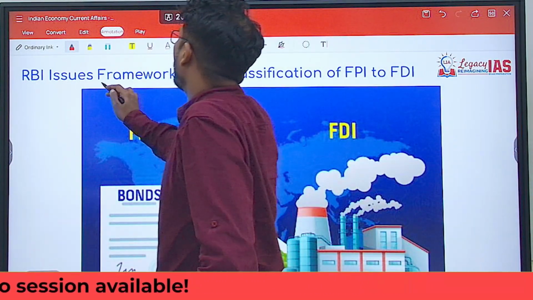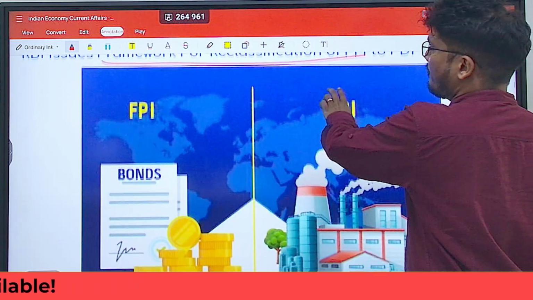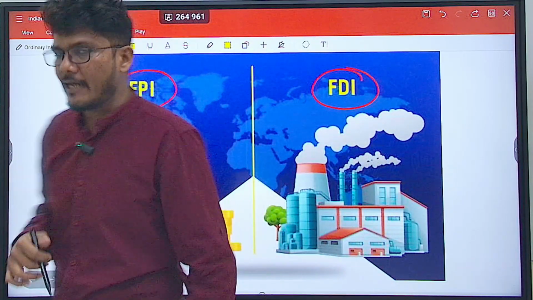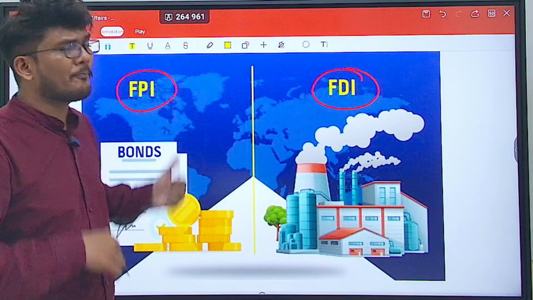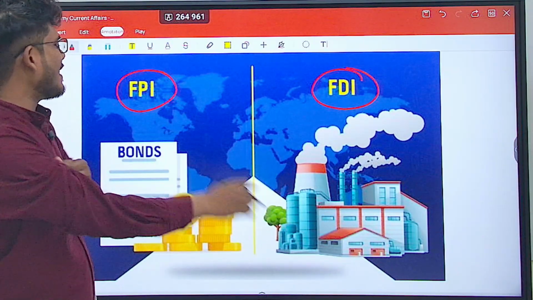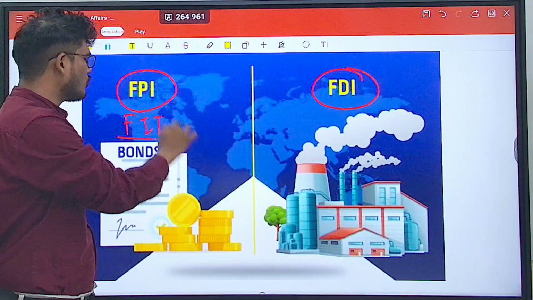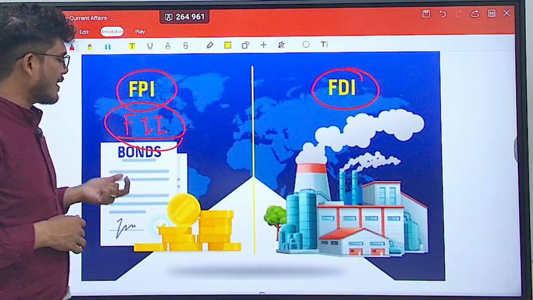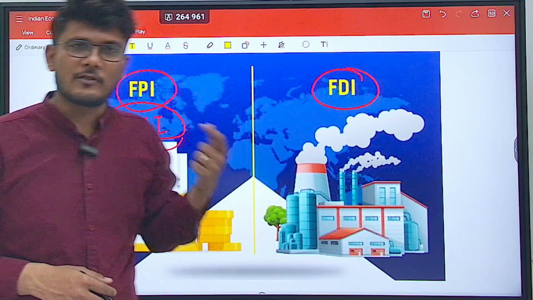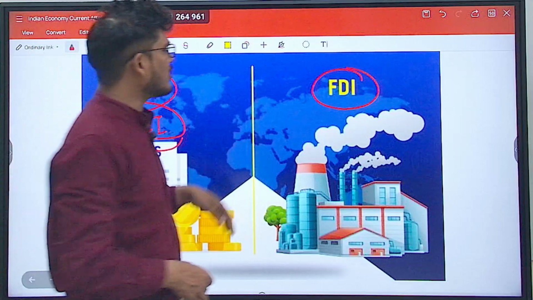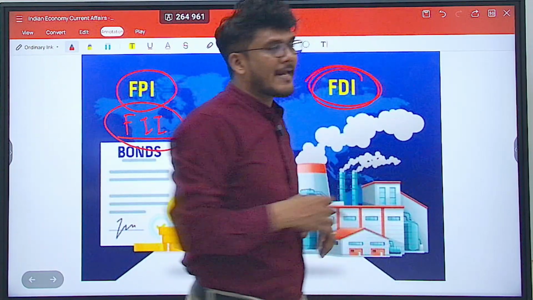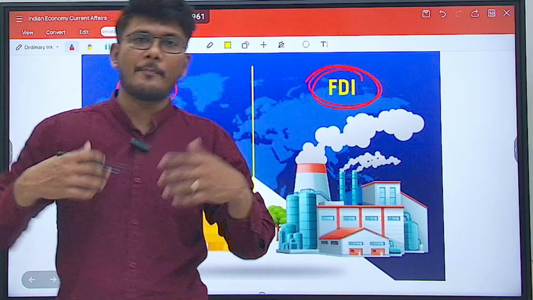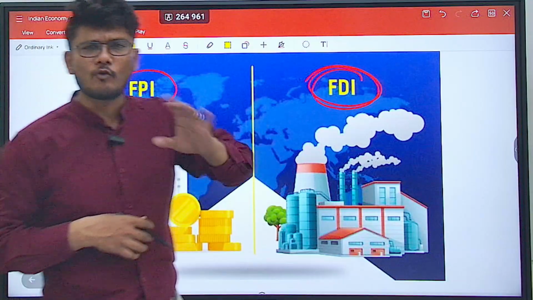So RBI has issued a framework for reclassification of FPI to FDI. Now what is FPI? What is FDI? FPI here, the full form is Foreign Portfolio Investment. It is basically FII, that is Foreign Institutional Investment or foreign indirect investment. Now indirect investment can be done with various tools like bonds, commercial papers, and so on. And then there is foreign direct investment. Direct investment can be done in industries wherein you have established an industry or a part of an industry, which creates jobs, and so on.